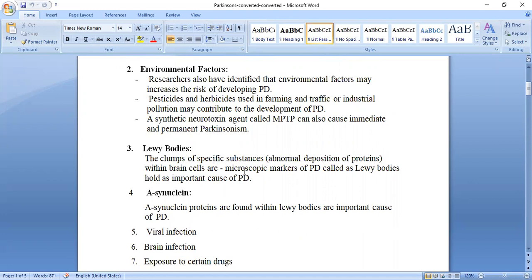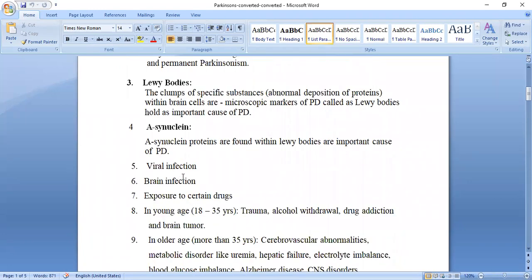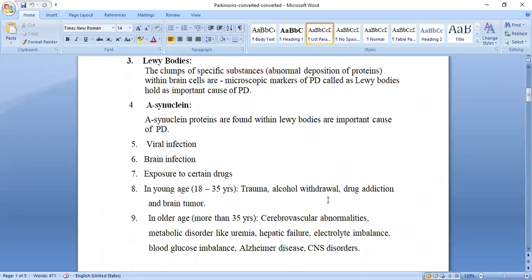These are related to one another. Next one, that is viral infection, brain infection, exposure to certain chemicals or certain drugs. Due to trauma, sudden withdrawal of alcohol, drug addiction, or brain tumor, these are the causes of Parkinson disease.